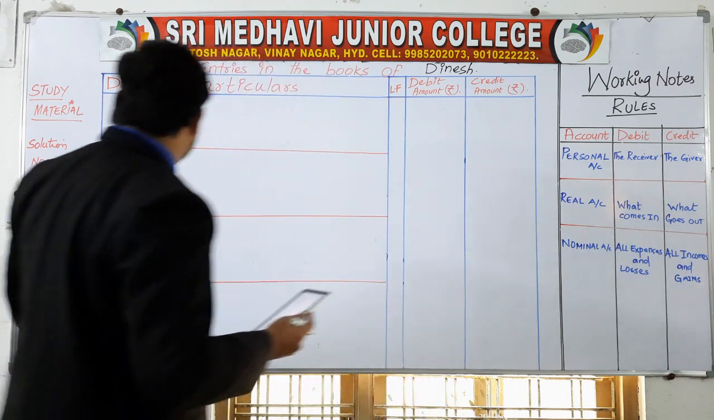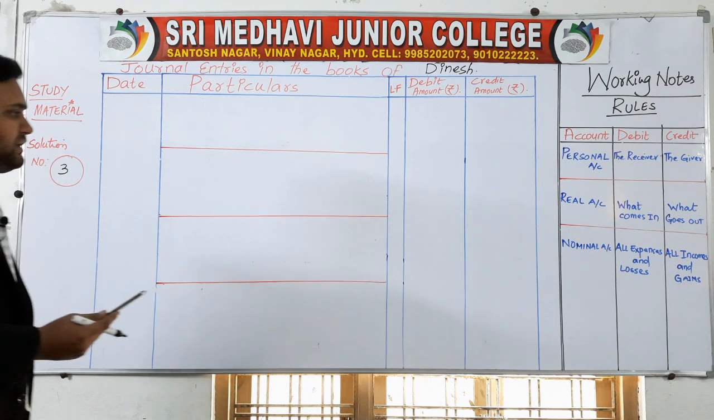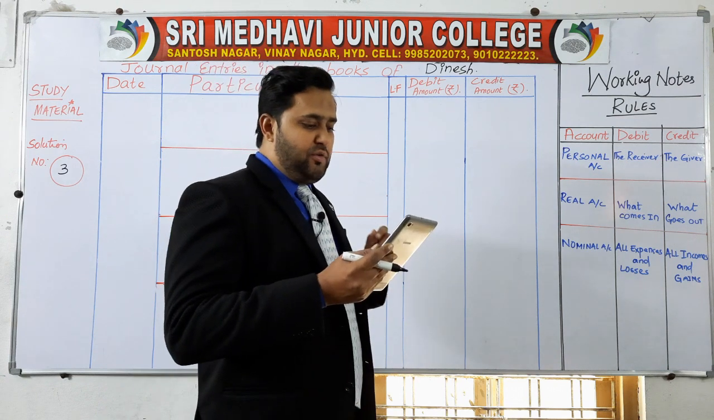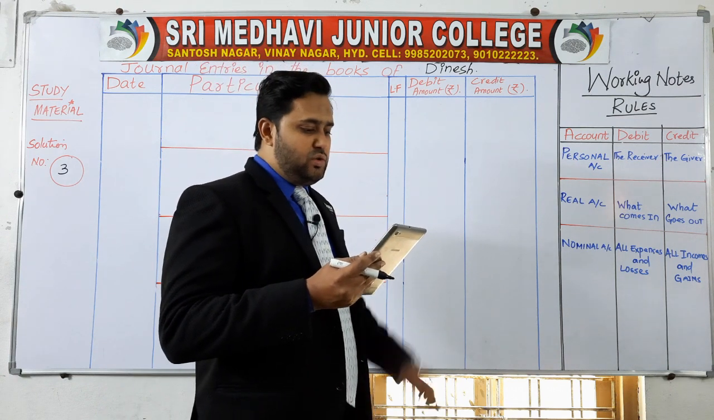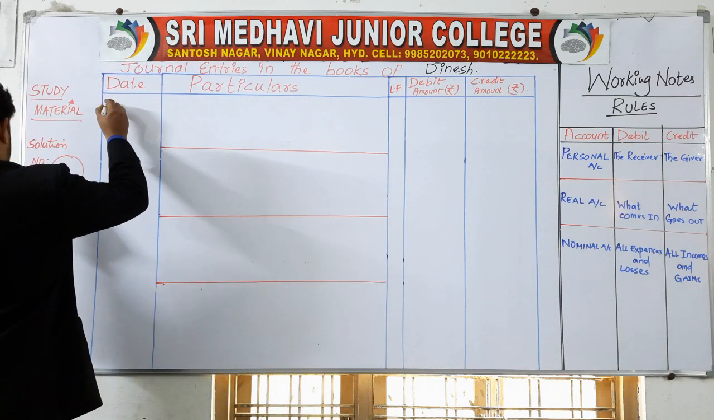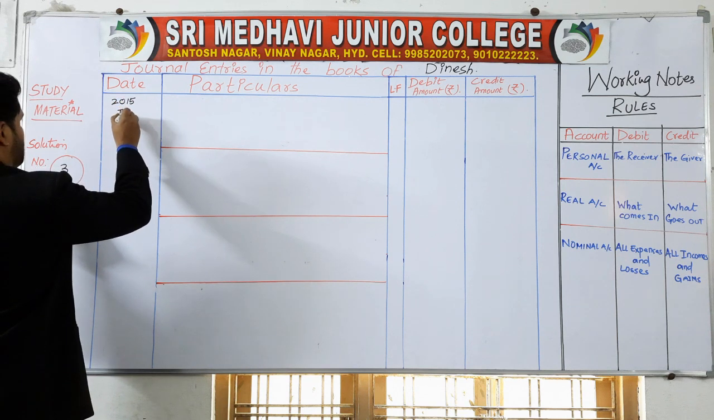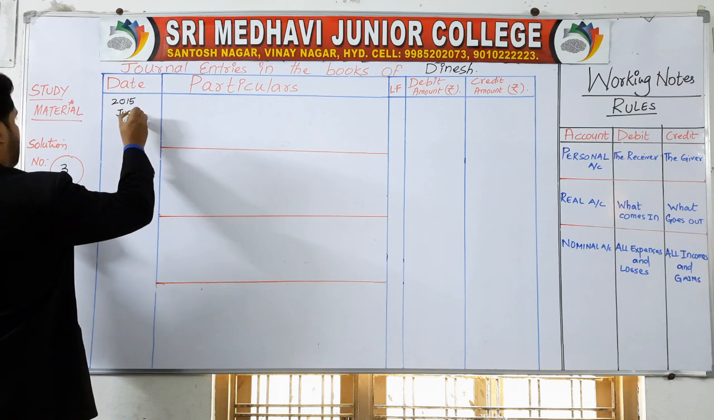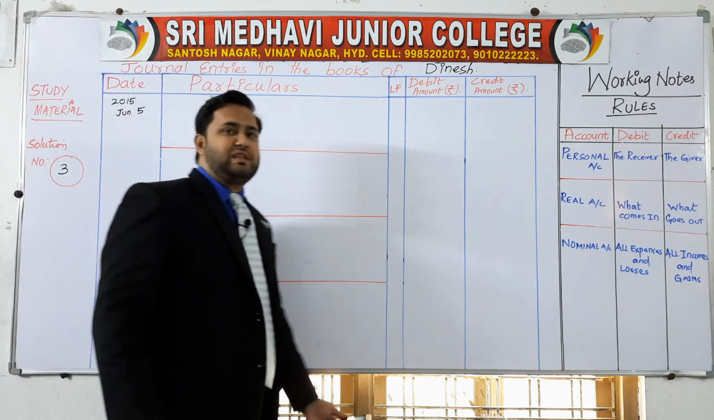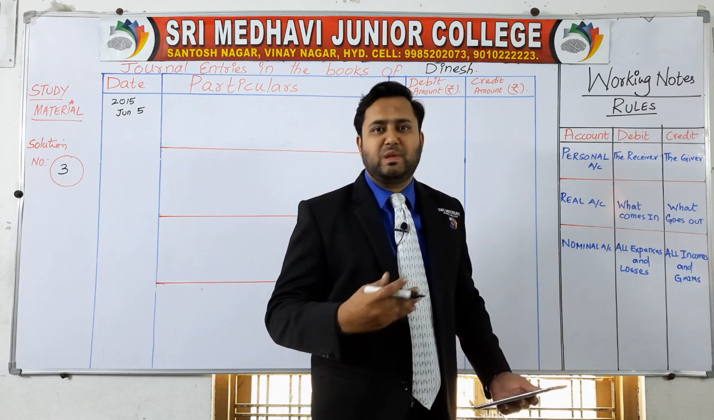So this is solution number 3. You will get this from your study material. Go and get the material if you don't have it with you. Journalize the following in the books of Dinesh. 2015, June 5th. Dinesh started business with cash. So Dinesh has started the business with cash.